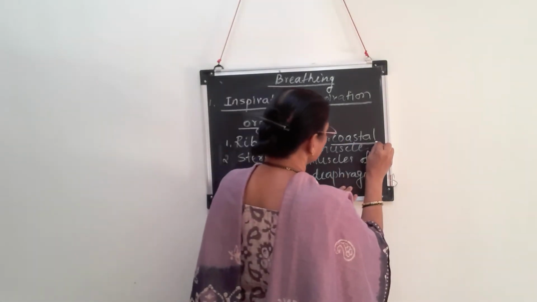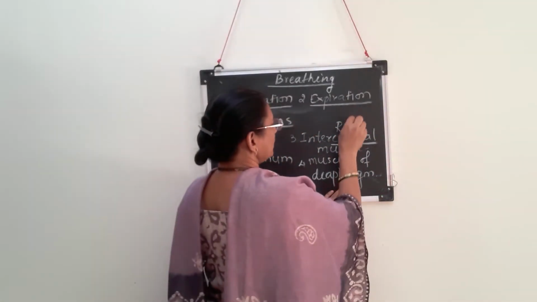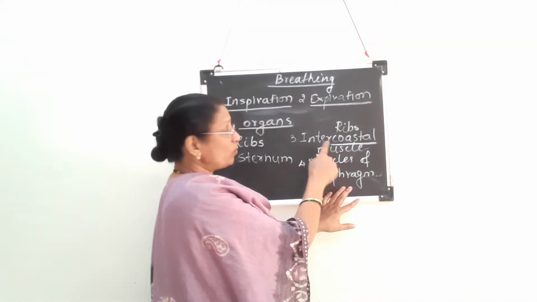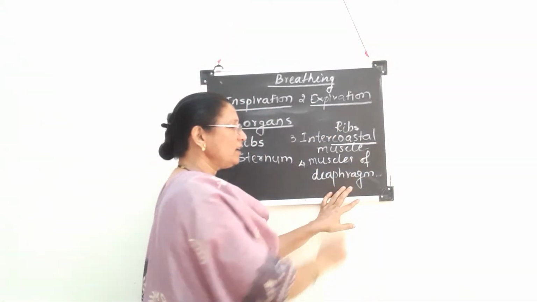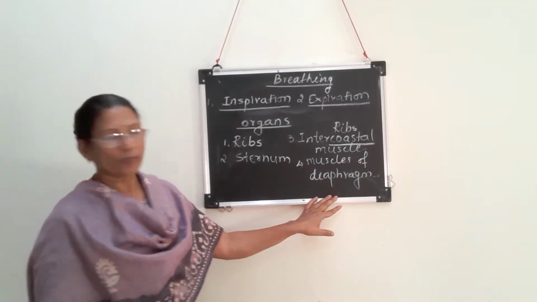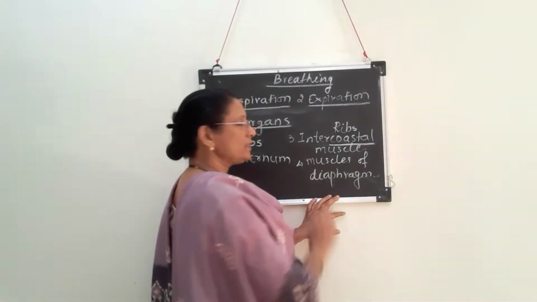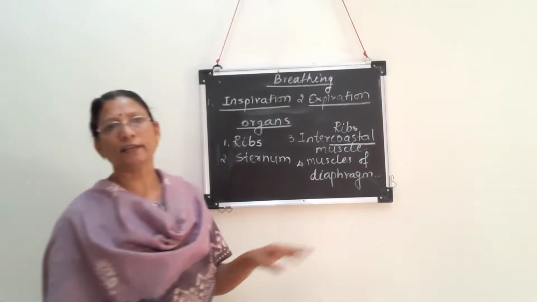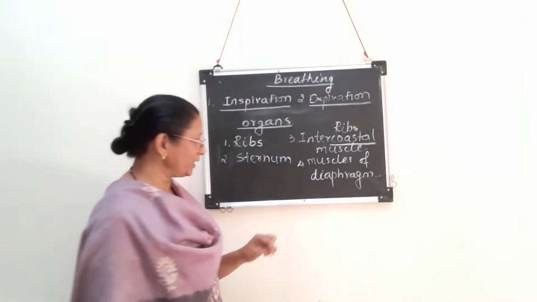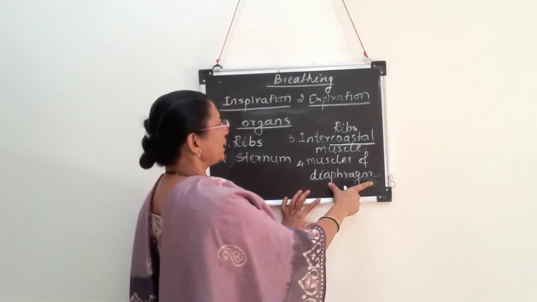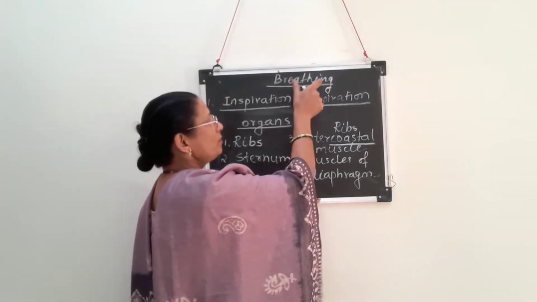Remember that this word costa means the ribs. So muscles found in between the ribs are intercostal muscles. Diaphragm is the partition between thoracic cage and the abdominal cavity. So muscles of diaphragm are also related with organs of breathing.